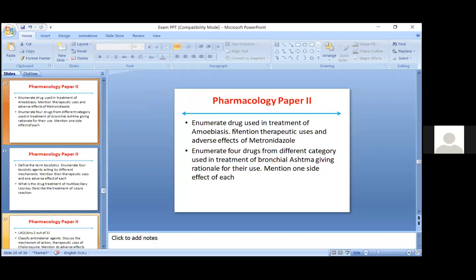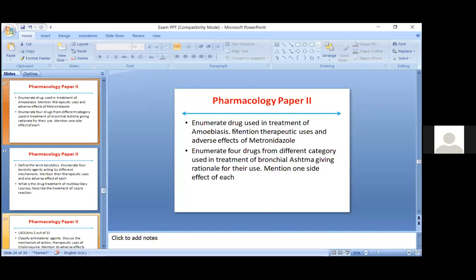Next is four drugs from different categories used in treatment of bronchial asthma, giving the rationale for their use. Mention one side effect of it. Now, drugs used in bronchial asthma. This is the most important question, not only from the theory point of view, but also from the practical point of view and also from the viva point of view.